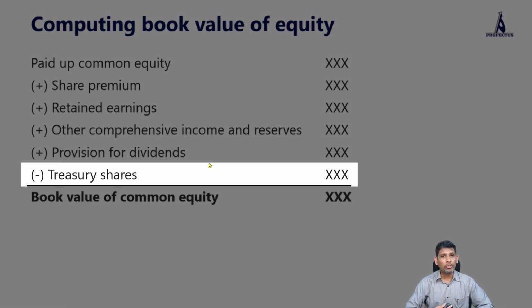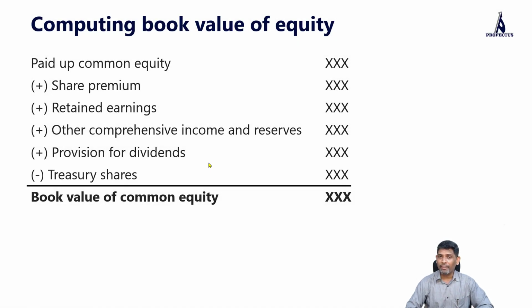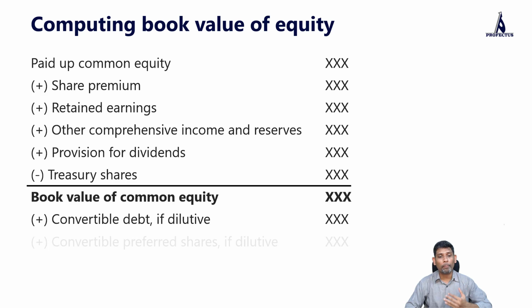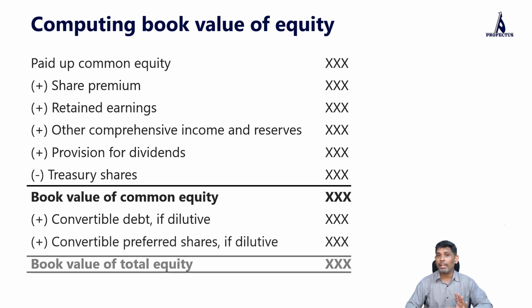Treasury shares refers to the company's own equity shares which have been bought back by itself. When a company buys shares and does not cancel them, they are shown as treasury shares. We need to reduce this to arrive at book value of common equity. But when it comes to valuation, we preferably look to a valuation based on diluted equity, because there could be certain instruments such as convertible debt or convertible preferred shares which are likely to be converted into equity shares. So if we think that there are going to be any such debt or preferred shares that are dilutive, in the sense where we expect the holders of that instrument to convert them into equity, we should also add that to get book value of total equity.